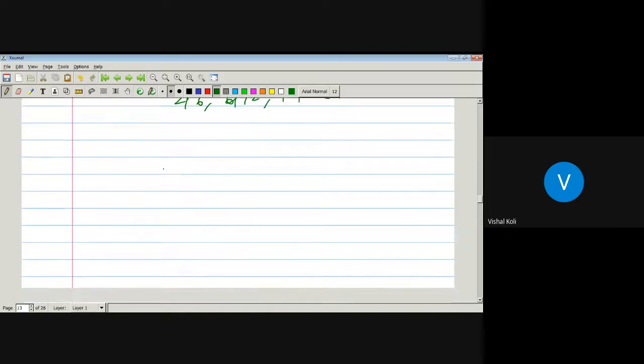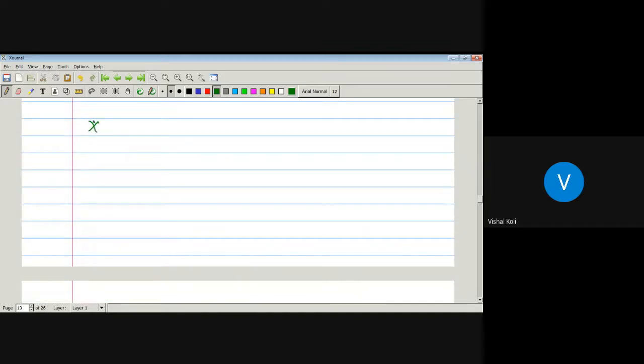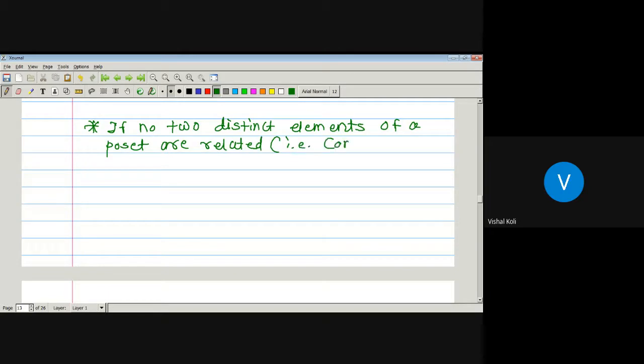Okay, now if no two distinct elements of a poset are related, that is comparable, then it is called an antichain.